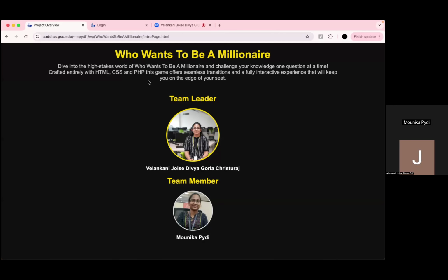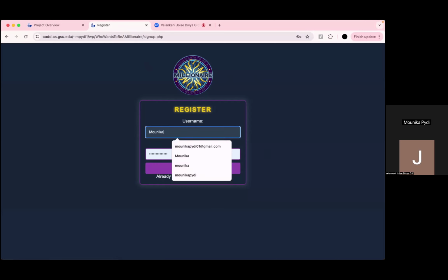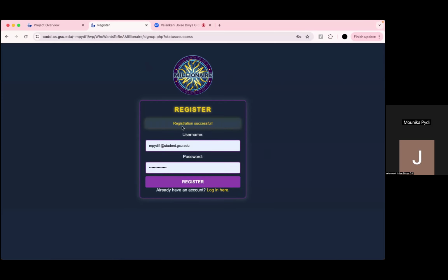This is the introduction page of our team. Our team leader is Divya, and myself is a team member, Mounika Pydi. This is the introduction page, and this is the game page. First, I'll show you the registration, that is the sign up page. Here, I am just creating a username named Mounika Divya, and I'm giving a password. If I click on register, registration is successful because the username Mounika Divya does not exist. That's why it is successful.